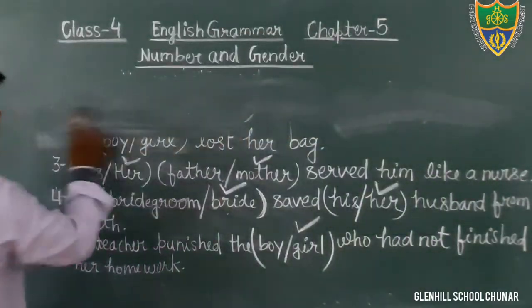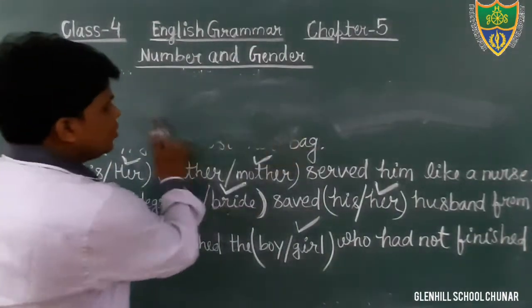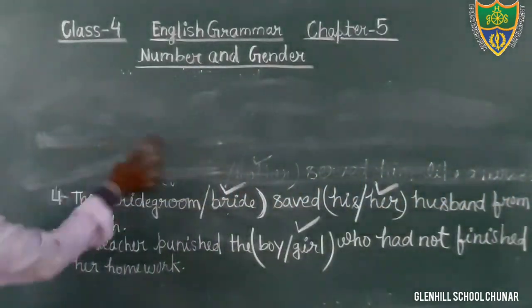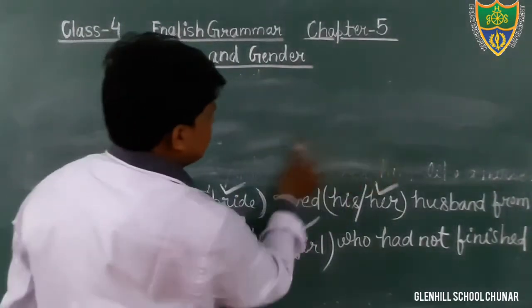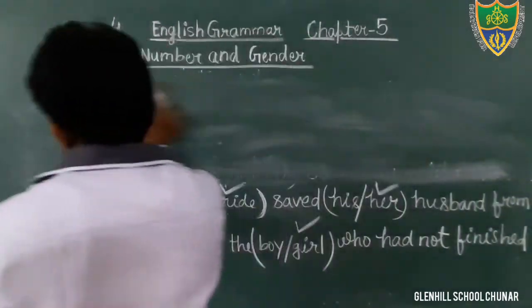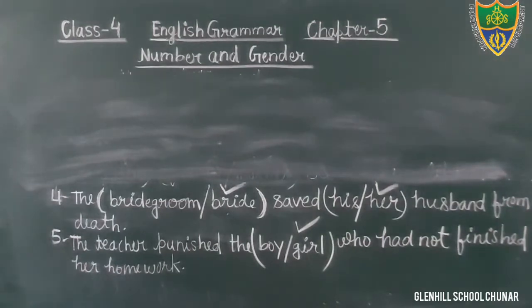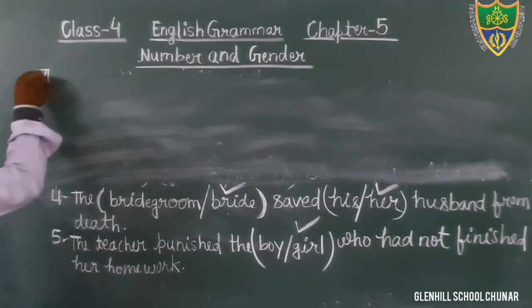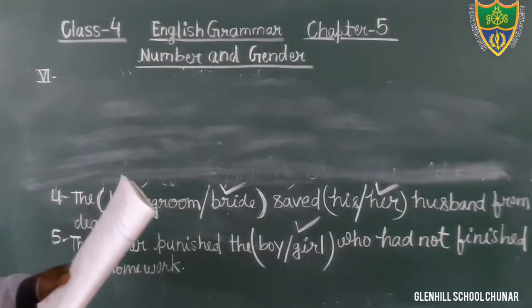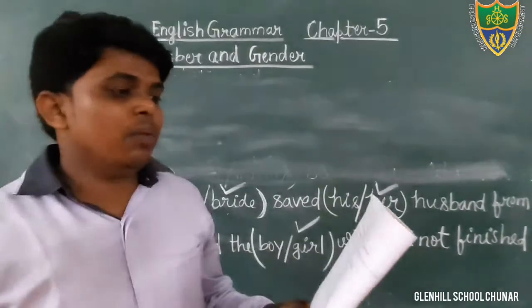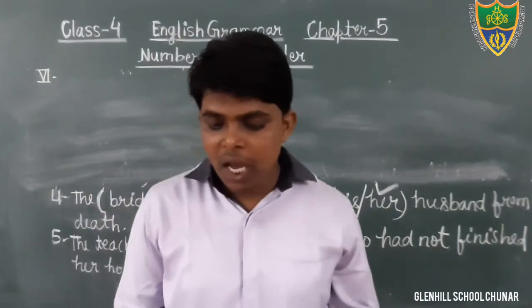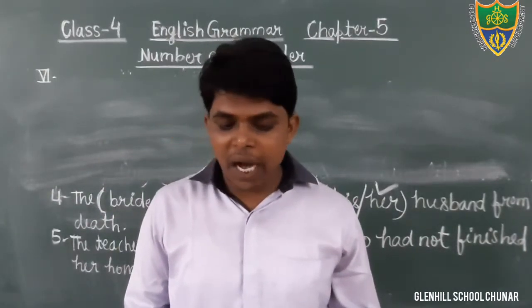Just see, students, what is the question? Next question, exercise number 6. Just see what is exercise number 6, in which you have to change the gender in the following sentence, make necessary change and rewrite the sentence.